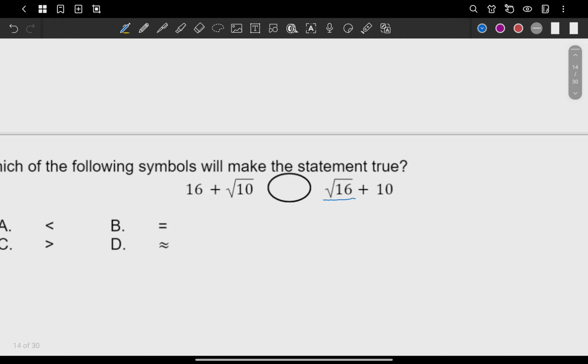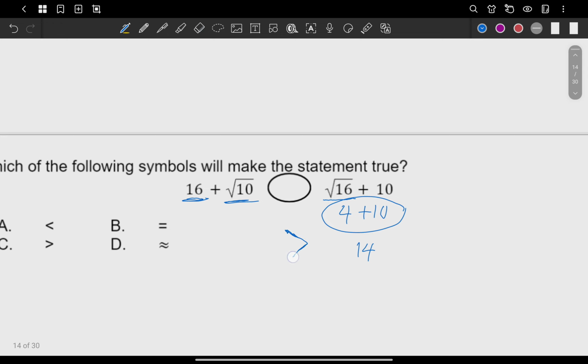Isn't it that 16 is a perfect square? What's the square root of 16? That's 4. And plus 10, what's 4 plus 10? That's only 14. But comparing that to your left side, you already have 16 and then you will still add something. So automatically, the left side is bigger.